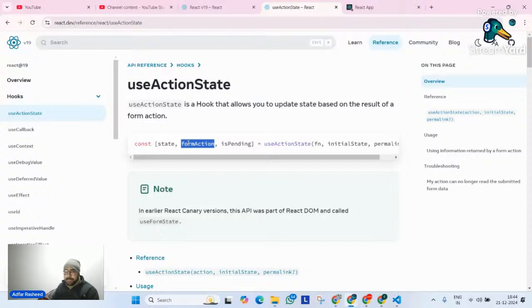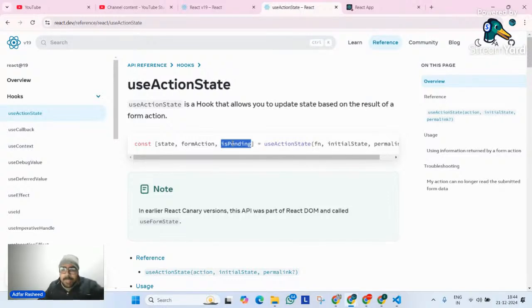Is this clear? So we have our useActionState, a simple hook. It's a very simple hook. It returns three things. Number one is the state variable, like state. You can name it anything, but it's a state. Second is the action, the form action that we are going to perform. Number three is isPending. Until this form action performs its action, isPending will be made true, and outside of that, it will be false. Similar to the useTransition hook.